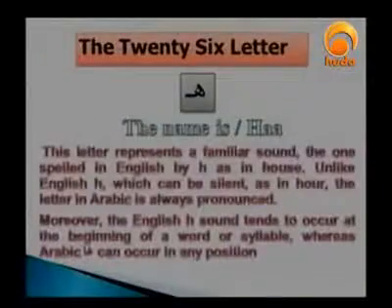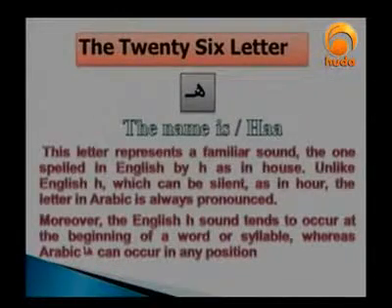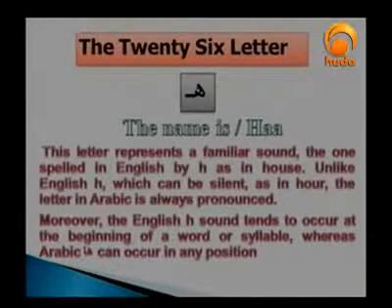Let me just read that here in the slide. It says, this letter represents a familiar sound, the one spelled in English by H in house. Unlike English, H, which can be silent, in Arabic it is not. Ha is actually close to house, because house is very slight and ha is very strong. I think that's probably the wrong example. On the other hand, if you give another example like hat, that's probably closer than house. Well, in house we also have a clear H. No, here I think house is very light, compared to ha. Here is the point.